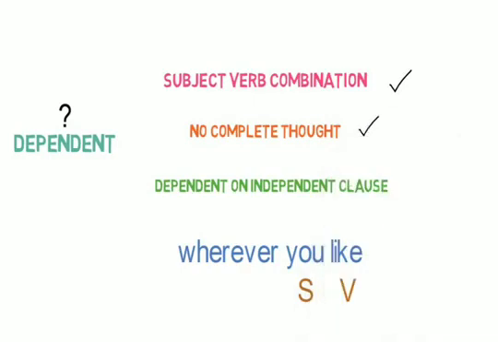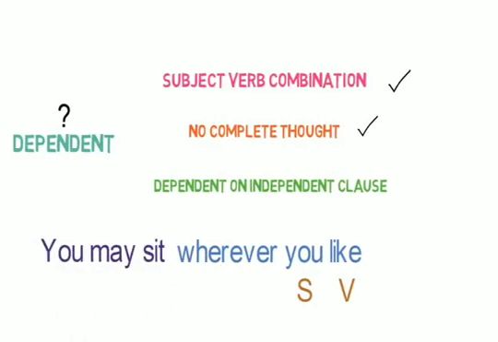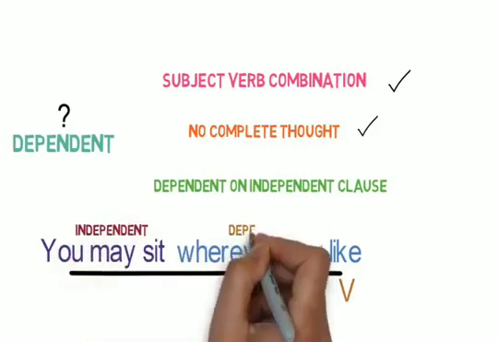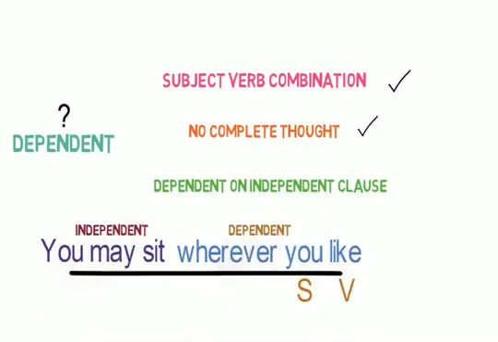Now, let's add a main clause to this clause, and the whole sentence becomes, you may sit wherever you like. Now, the entire thought is complete with one main or independent clause and one dependent clause. This is all about independent and dependent clauses.